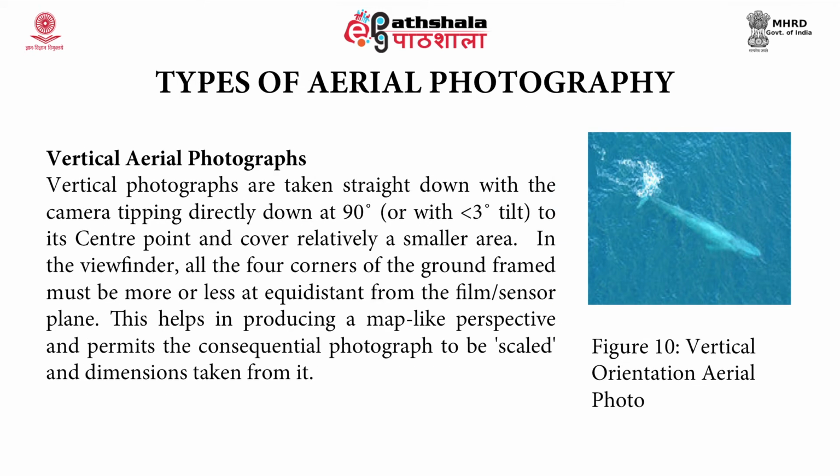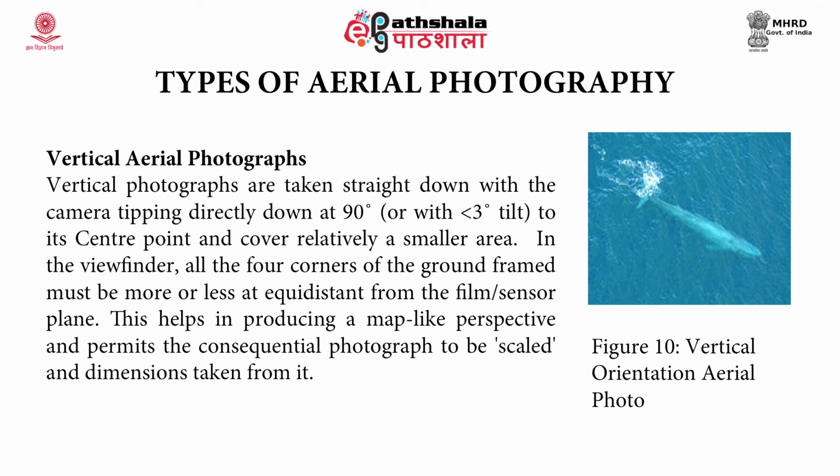The next category is the vertical aerial photograph. Vertical photographs are taken straight down with the camera pointing directly down at 90 degrees, or with almost less than 3 degrees tilt to its center point, and cover a relatively smaller area. In the viewfinder, all four corners of the ground framed must be more or less equidistant from the film sensor plane.